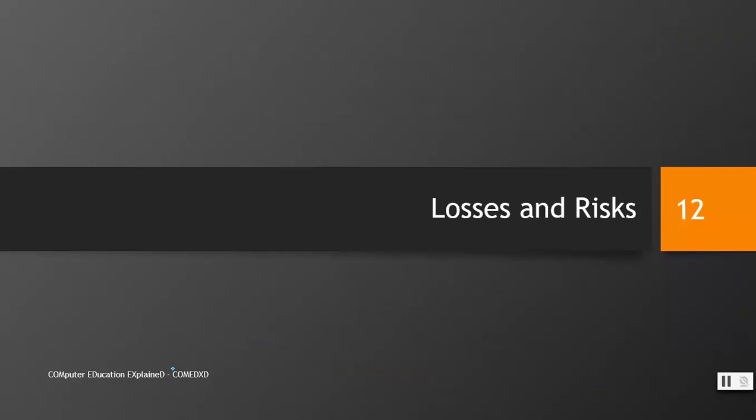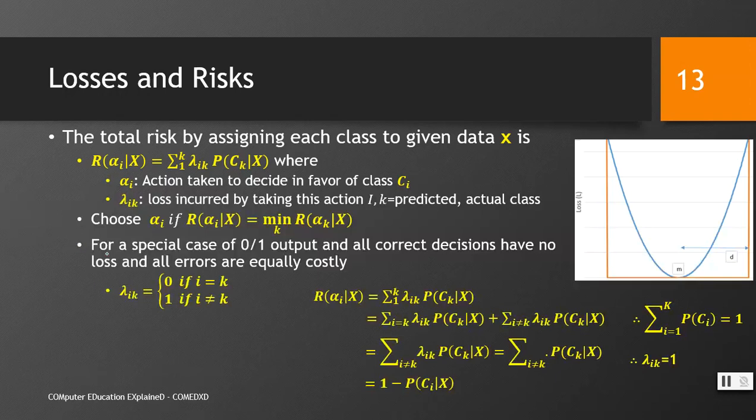Losses and risks. Now we see how we can denote the loss and the risk. Again, these are things that we usually discuss about prediction, but here we will see how we can write them in a mathematical form. The total risk by assigning each class to given data x: remember we have seen in the previous slide that we have 3 classes. If we assign this data set here, what would be the risk?